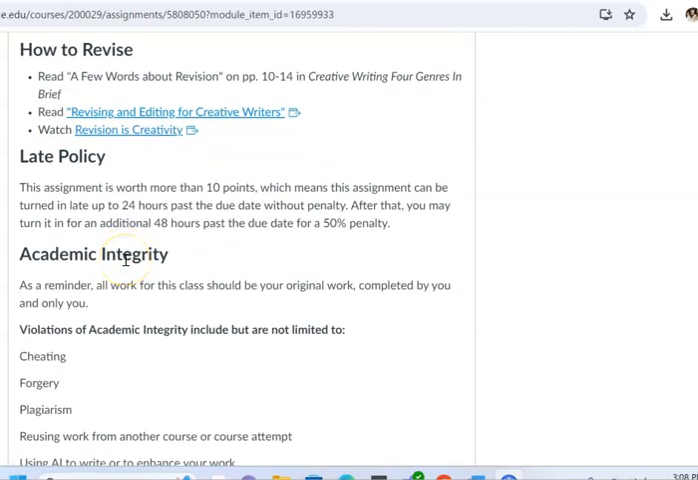As a reminder, the late policy for the course, for assignments worth 10 points or more, you do have a 24-hour grace period with no penalty if it's submitted late. And if it's past that 24 hours and you still want to submit, there's a 50% penalty for the next 48 hours. So you have a full 72 hours where late work will still be accepted.